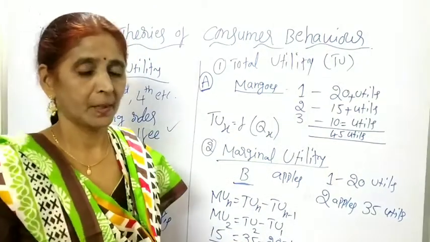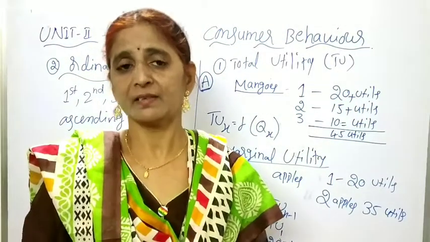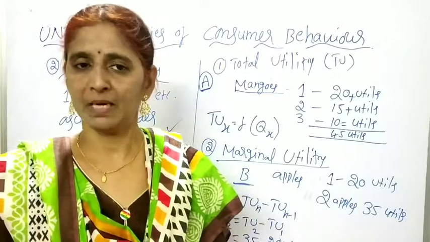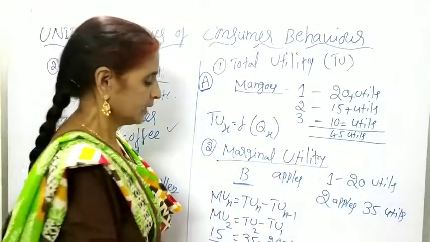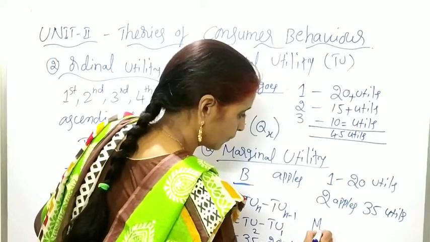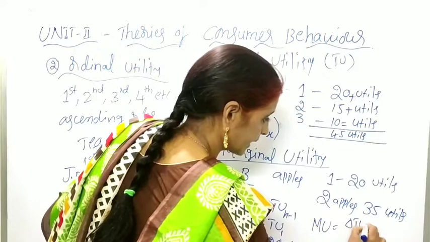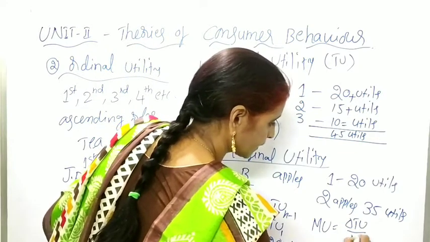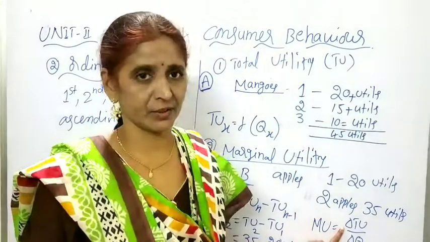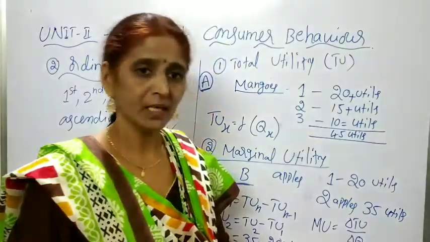So in this way, by consuming an extra unit, the extra satisfaction derived by the consumer is called the marginal utility. And it is also expressed by using another formula, that is MU equals delta TU by delta Q. Children, here delta indicates a small change, a small change in the total utility by a small change in the quantity.